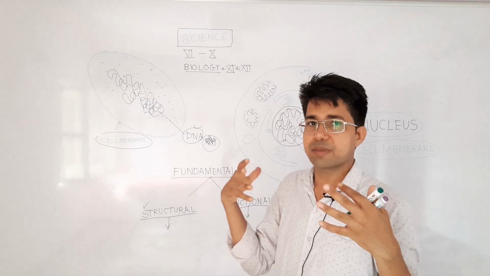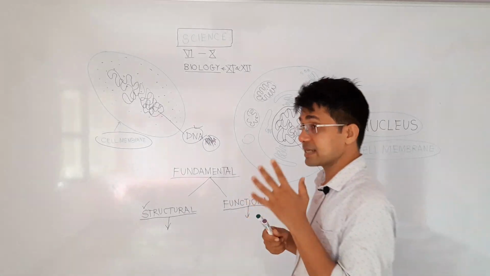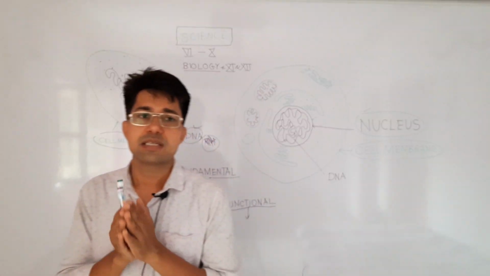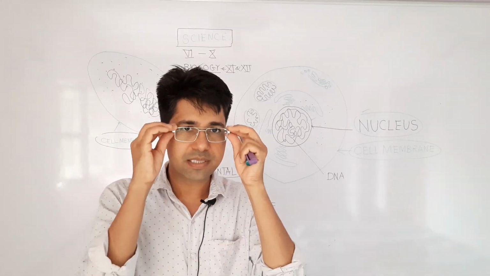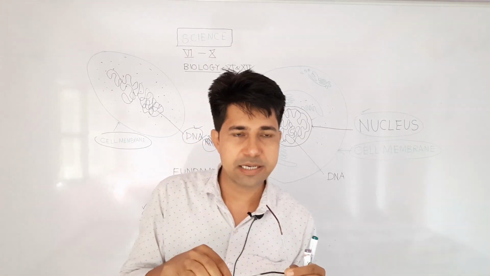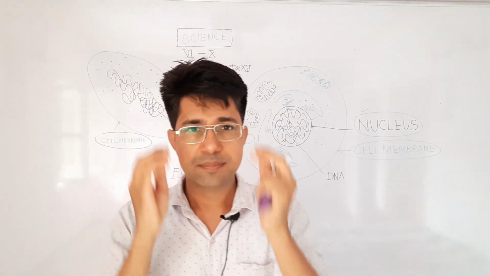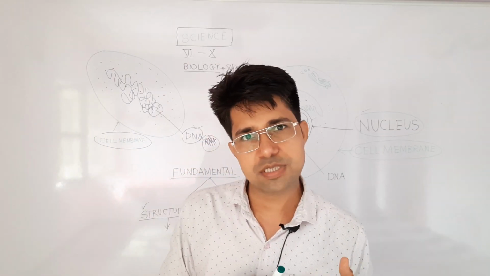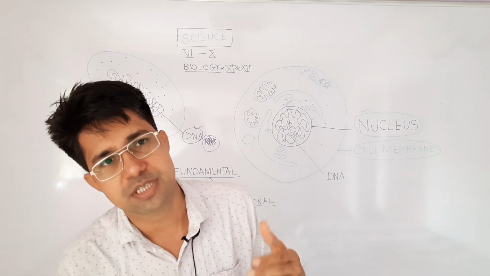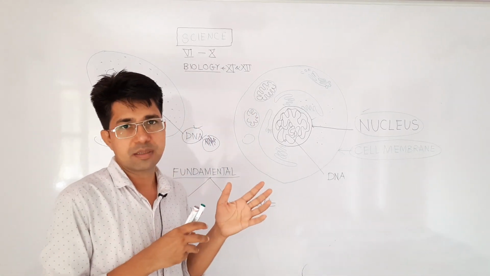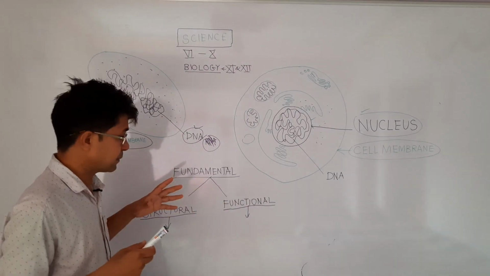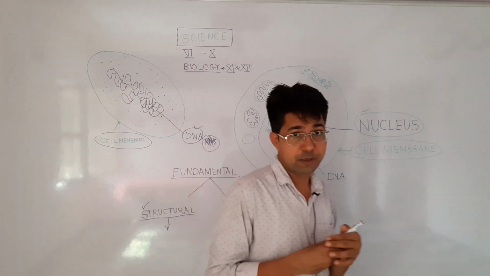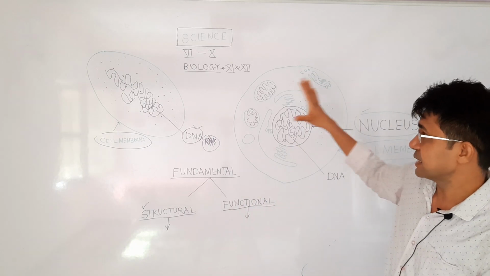That thing must be made up of many cells, and cells are very tiny. We cannot see cells with our eyes, or naked eyes, or unaided eyes. It means simply these eyes. We need an instrument which is called a microscope. I am sure that all students are familiar with that instrument, and you can check out my laboratory video for that, how a microscope looks like, how it works. Okay, so we need an instrument called a microscope for observing cells.